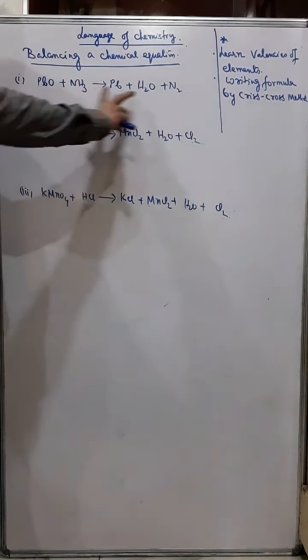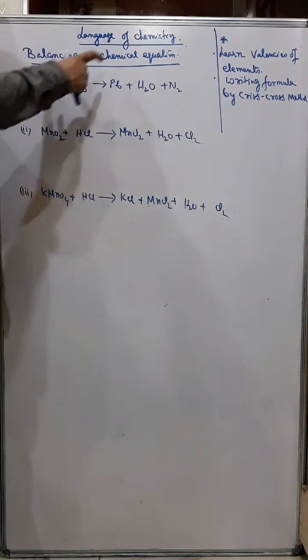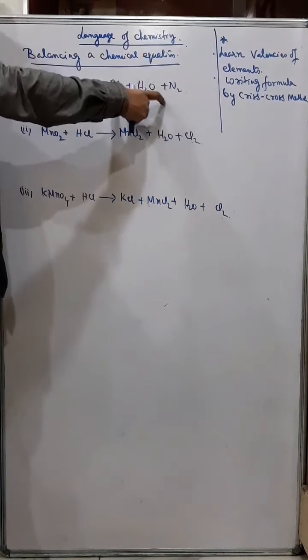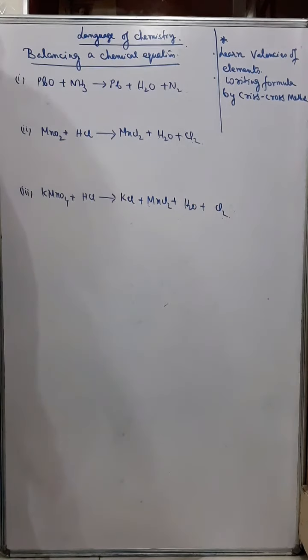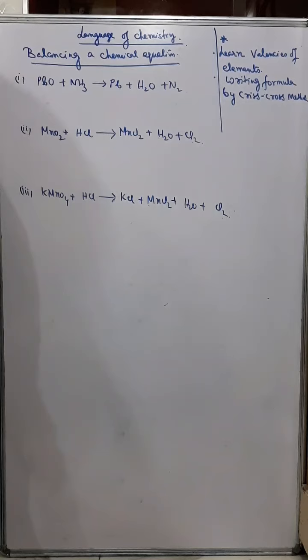Because when we balance the equation, the total mass of the left hand side is always equal to the total mass of the right hand side. That is, matter cannot be created nor be destroyed, but can be transferred from one form to another form. So that's the laws of chemical combination that we'll explain later.